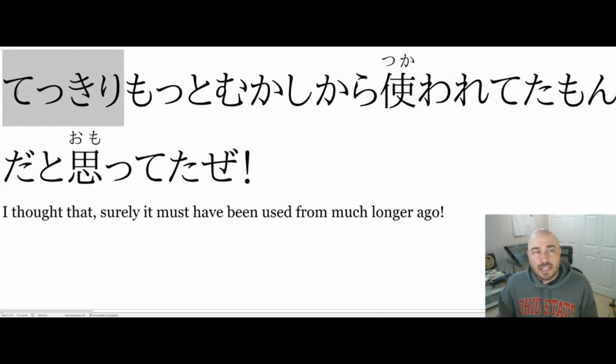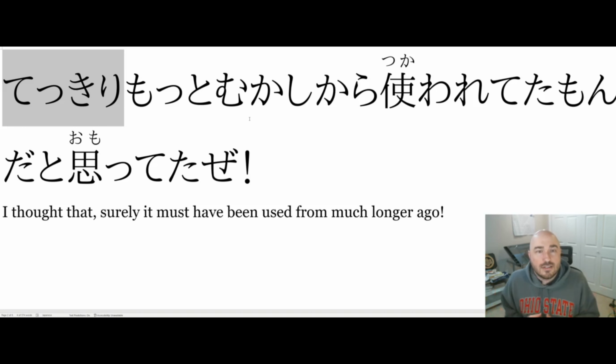Tekkiri. This tekkiri is a word that is used. It's an emotional thing that means you use it when you thought something that was wrong. That's actually the purpose of the word. So he's saying, tekkiri really just means I had thought, but I was wrong. That's kind of what's going on with that sentence.